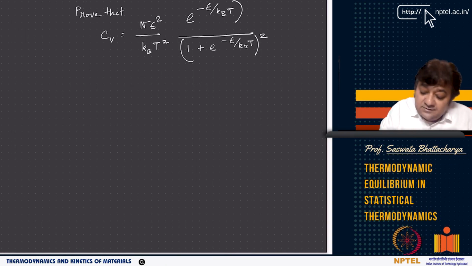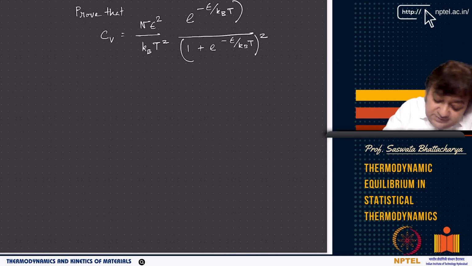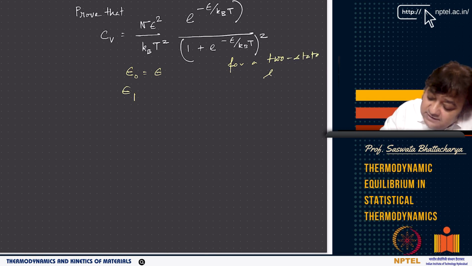This is something you can prove in this two-state system, not two particles. Remember, the number of particles is n, but there are only two energy levels available. If one energy level is epsilon and the other is 2 epsilon, then you can prove that CV equals this. Two-state means it has two energy levels, one is epsilon and the other is 2 epsilon.